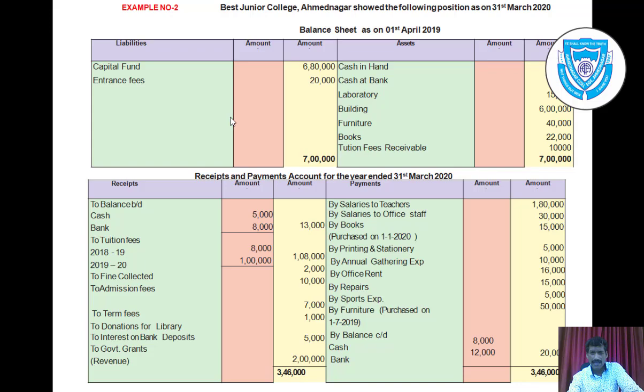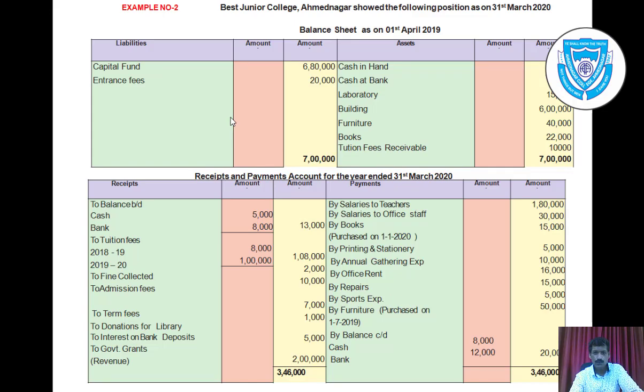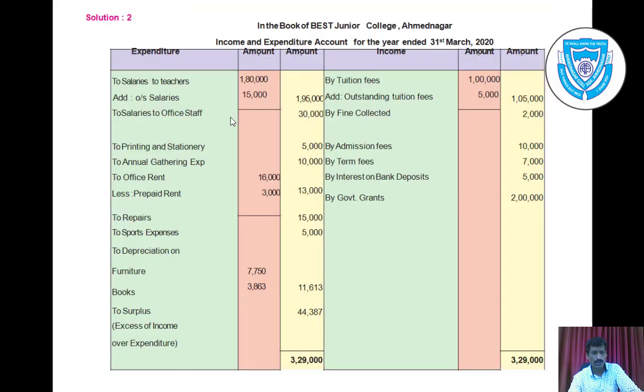Then by printing and stationery, you can write to printing and stationery. There is no adjustment, so take it in outer column. To printing and stationery rupees 5,000. Then to annual gathering expenses, again there is no adjustment, you can take it directly to annual gathering expenses